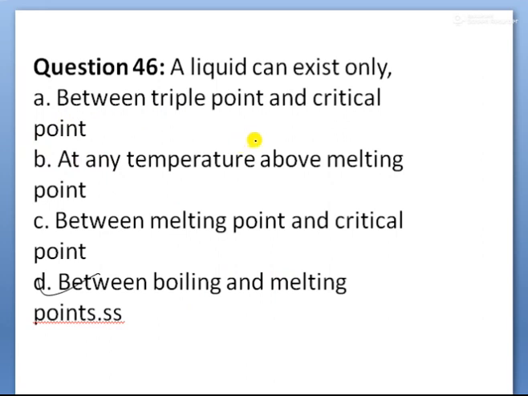It's not between triple point and critical temperature, children. The triple point means the coexistence of three states of matter, so that is not possible. So the compound exists as a liquid only between the melting point and boiling point, children.